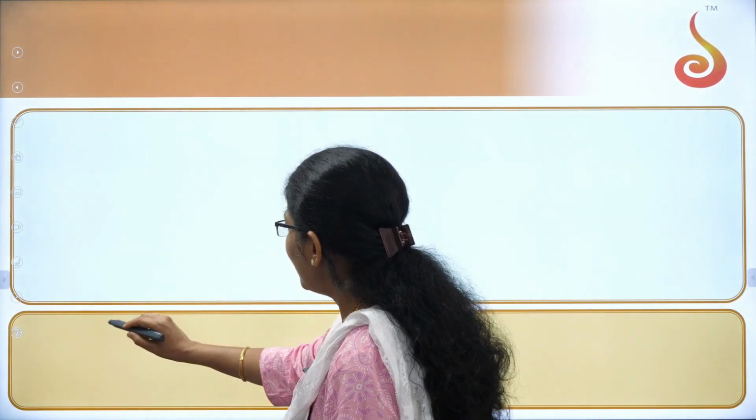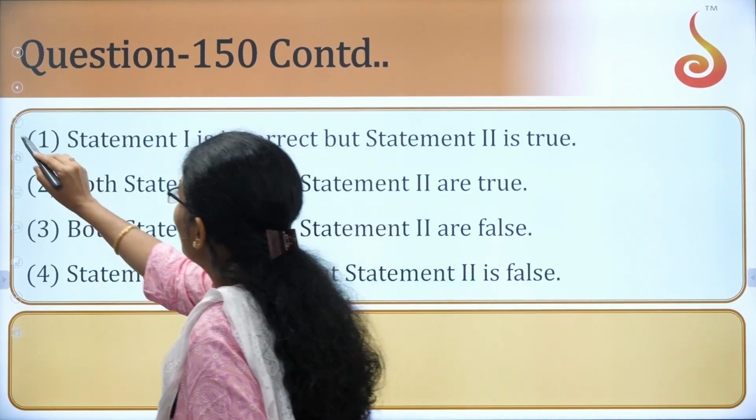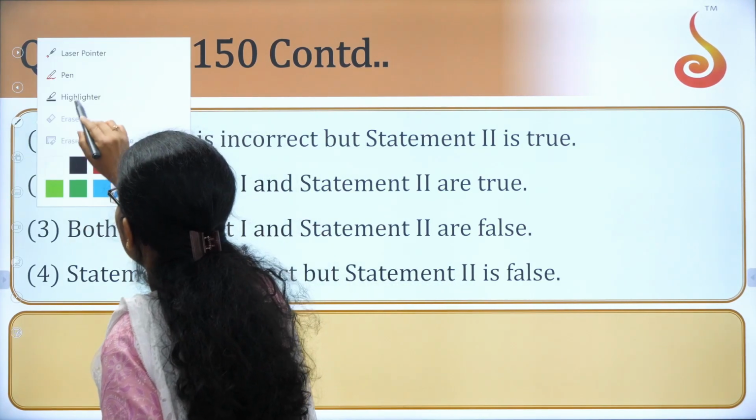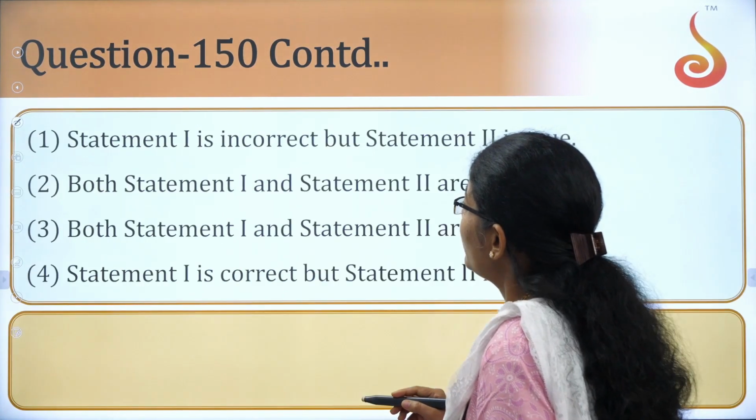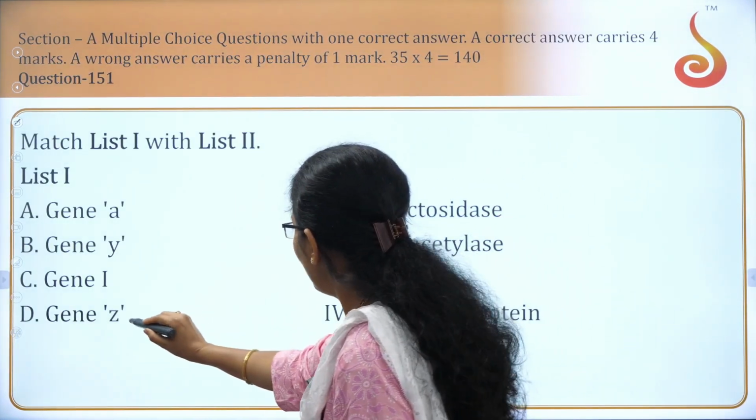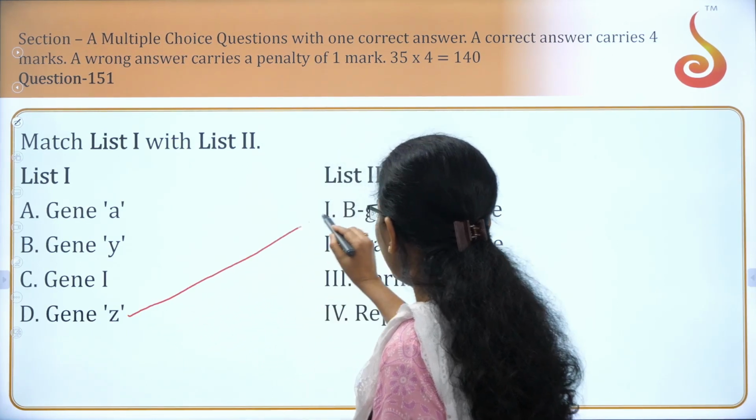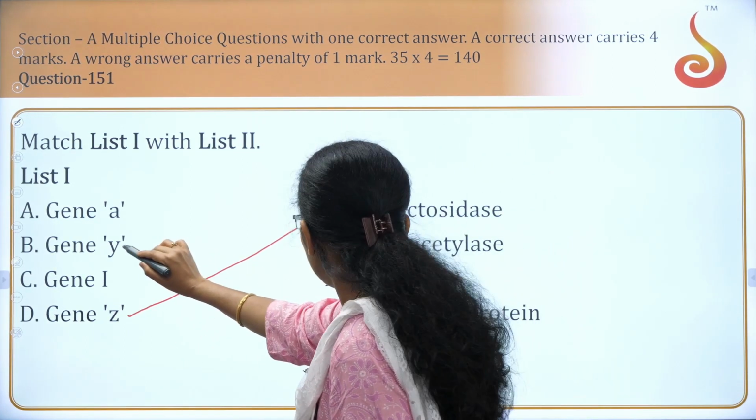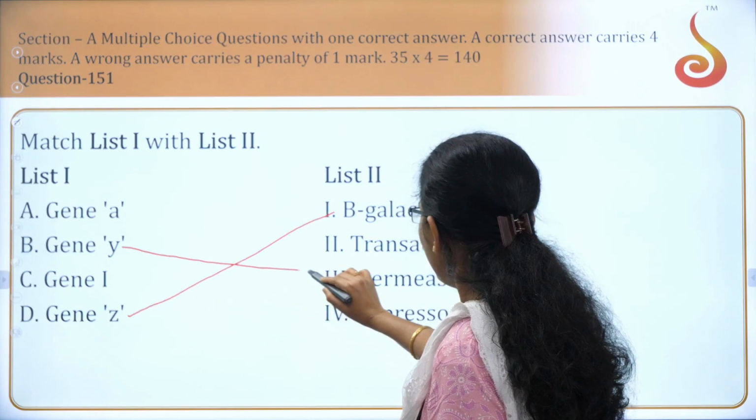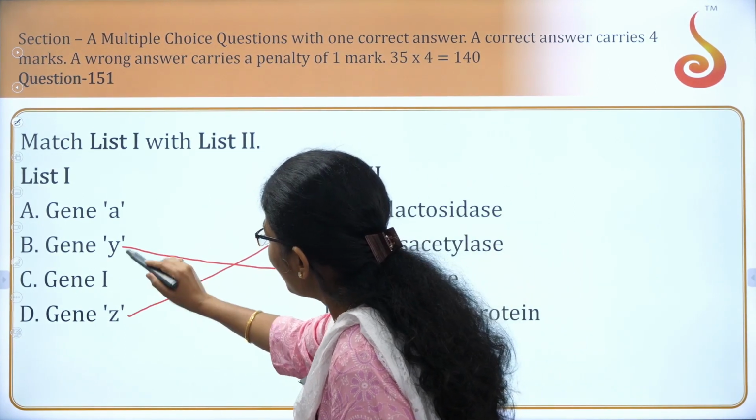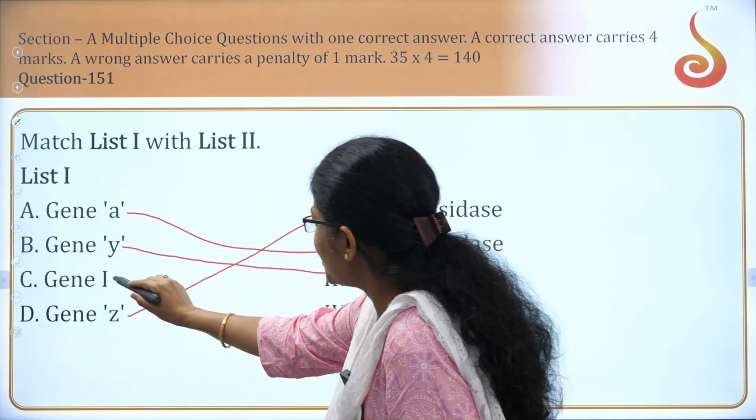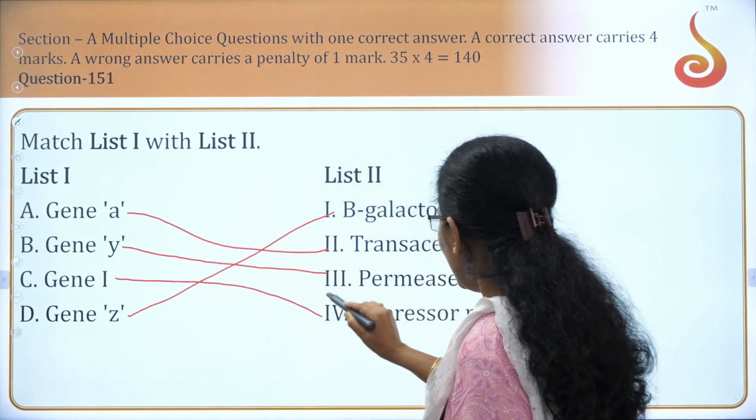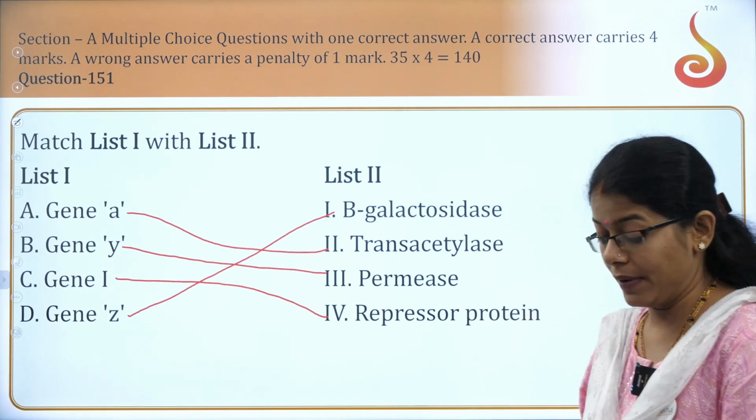So Z codes for, wait just 1 second. So the Z will be coding for beta galactosidase. Y will be forming the permease, and A will form the transacetylase. And yes, gene I will control the formation of repressor protein, right?